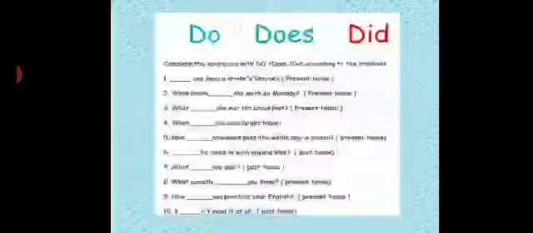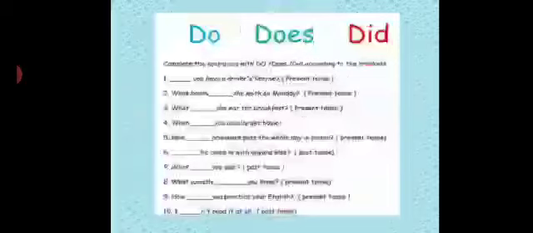Dash you have a driver's license? Now in the bracket it is given present tense. What is the present tense? Now do and does both are present, but here see which pronoun you are using? You. So it goes with do. Do you have a driver's license? That is how you have to fill up the gaps.